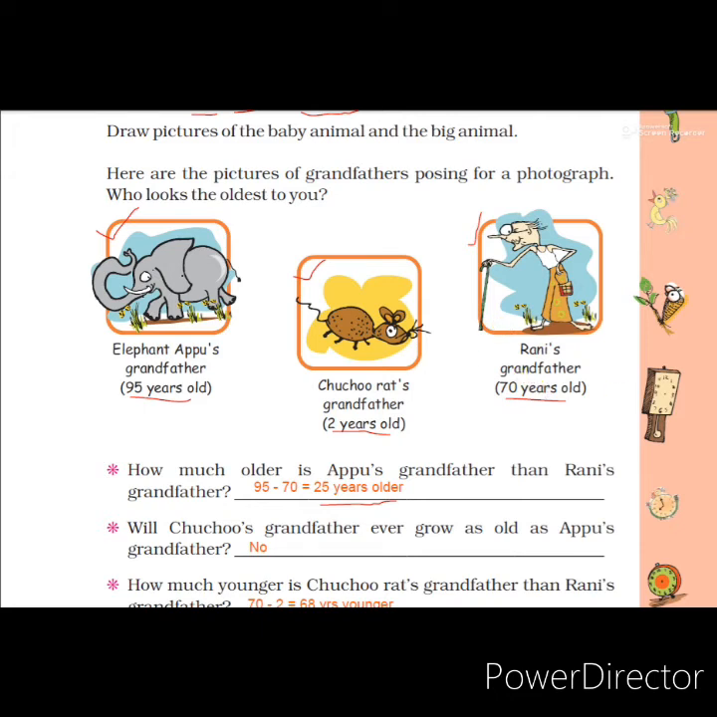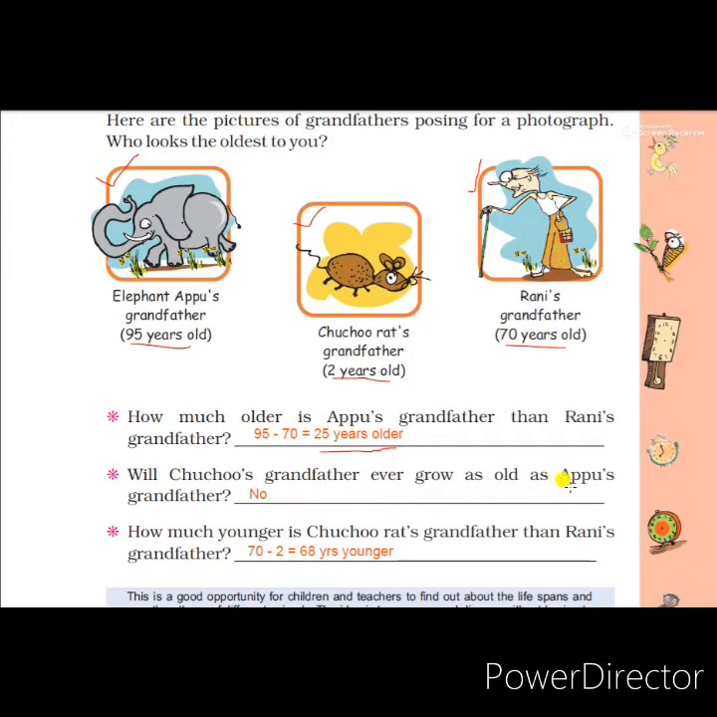Now the next question is, will Chuchu's grandfather ever grow as old as Appu's grandfather? See, Appu's grandfather's age is 95 years. Will this grandfather ever grow from 2 years to 95? No, never. Chuchu Rat's grandfather will never grow up to Appu's grandfather's age. So you write the answer there: no.